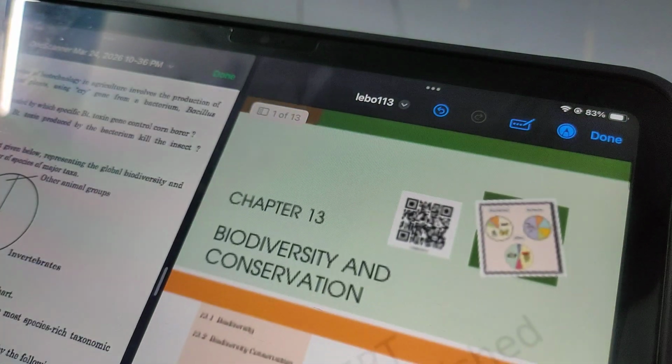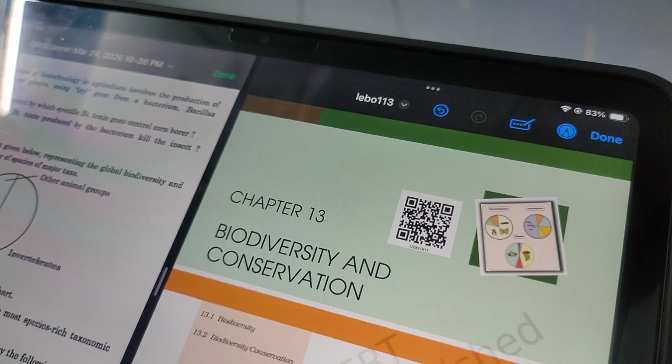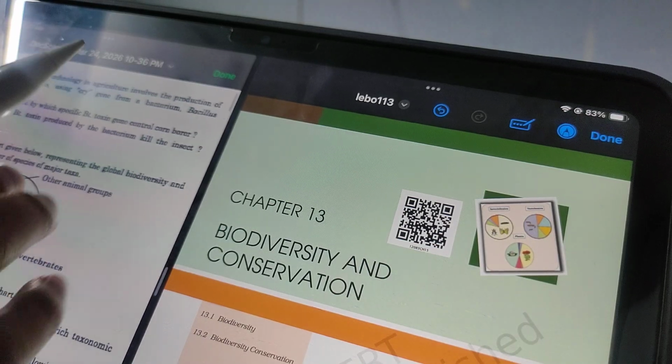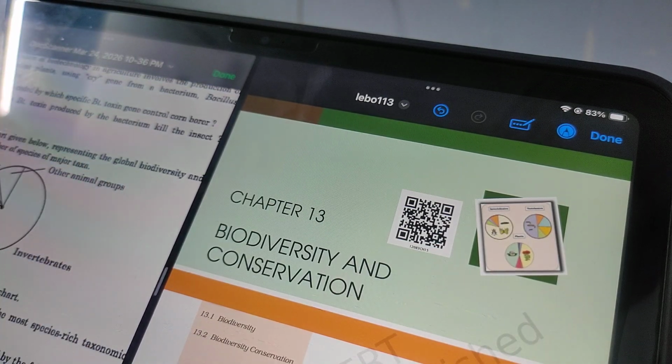Of biodiversity and conservation. So thank you so much. We can also see a question. A pie chart is given where you should identify X and Y. You should also explain which one of the two, X or Y, is the more species rich taxonomic group, and why, and what percent.